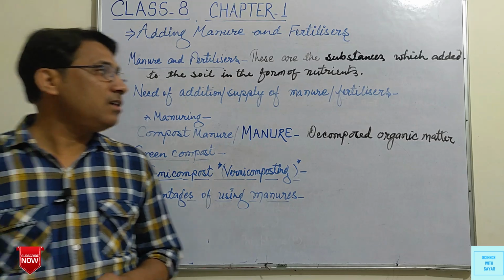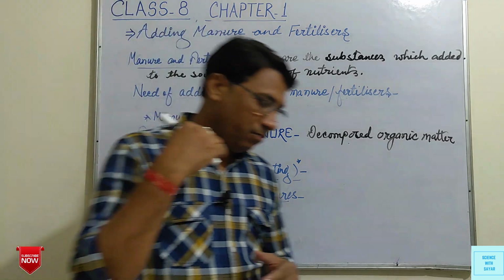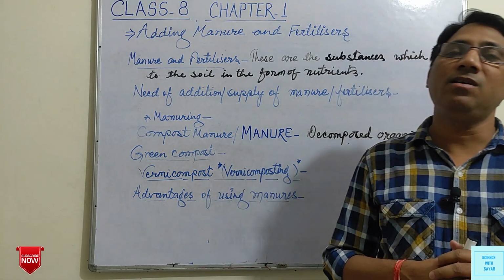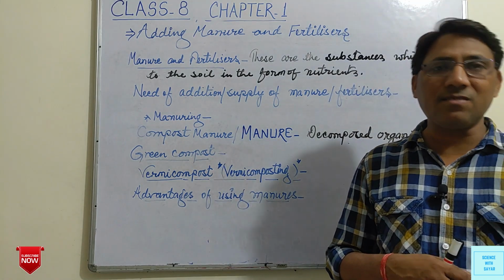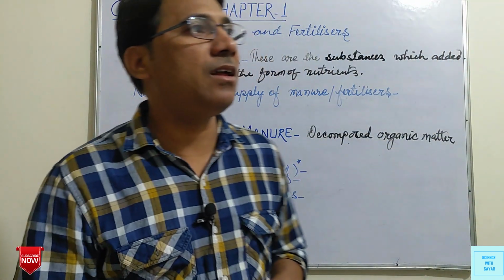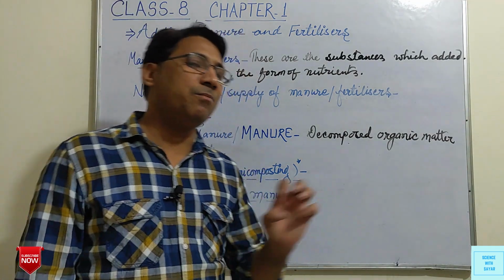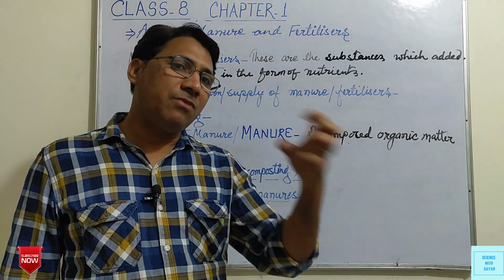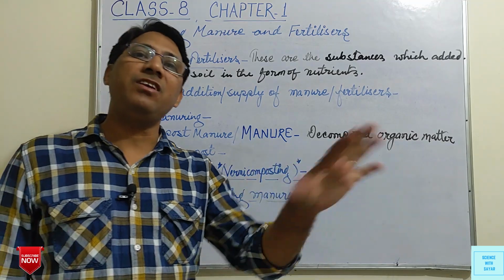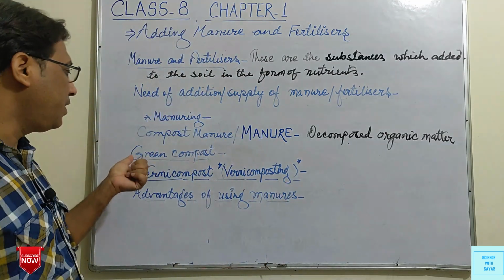Manure is the decomposed, or partially decomposed, organic matter that comes from plants or animals, the wastes of plants and animals. The waste is decomposed by bacteria or other microorganisms living in the soil. This partially decomposed organic matter is known as manure or compost manure.